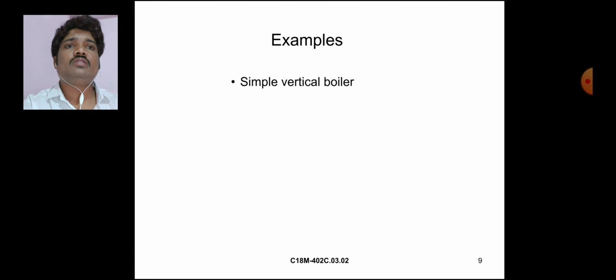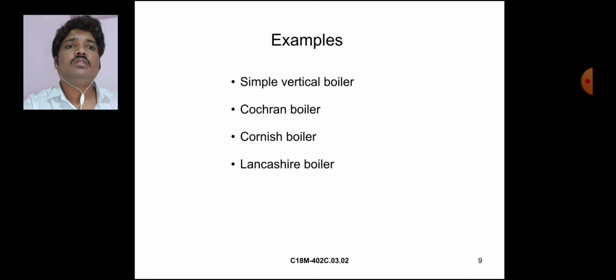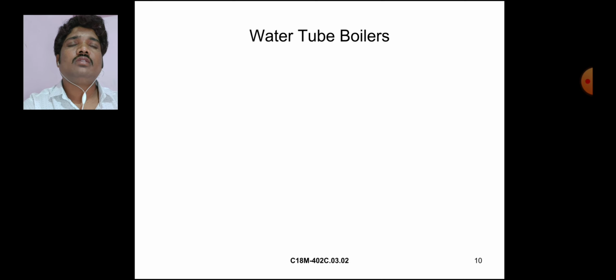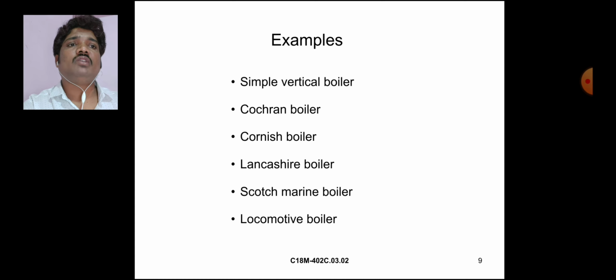Examples of fire tube boilers: simple vertical boiler, Cochran boiler, Cornish boiler, Lancashire boiler, Scotch Marine boiler, and locomotive boiler.